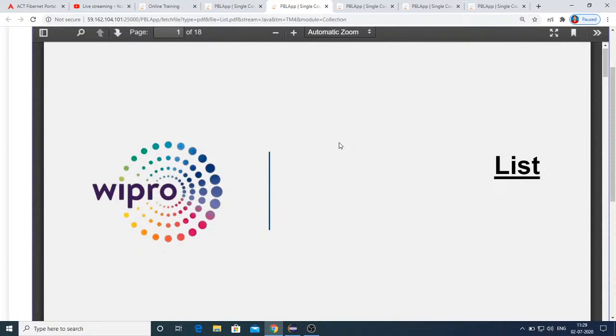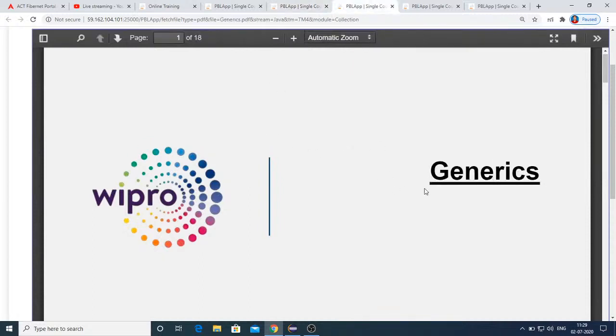Now what do you mean by the term generic based? That's our next concept, generics. So since Java 5 onwards, the collection framework is purely generic based. Prior to that it was non-generic based.